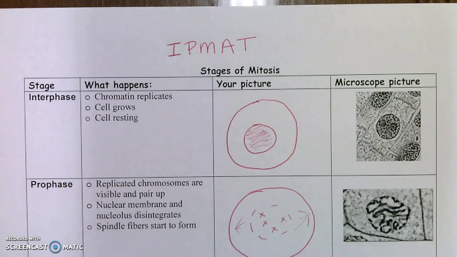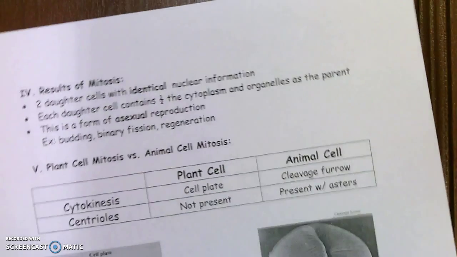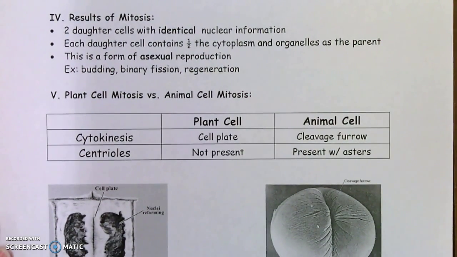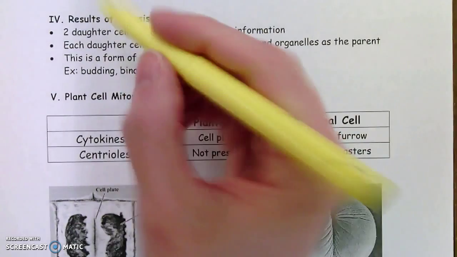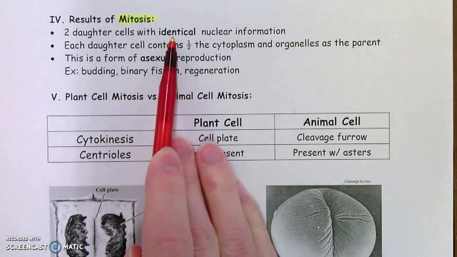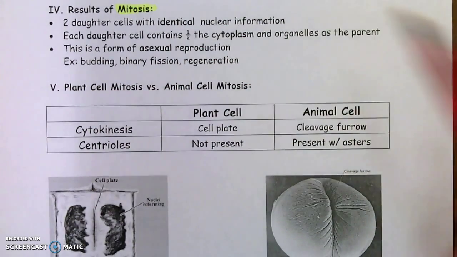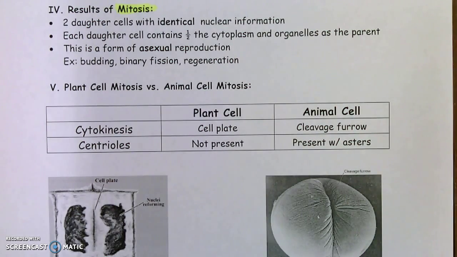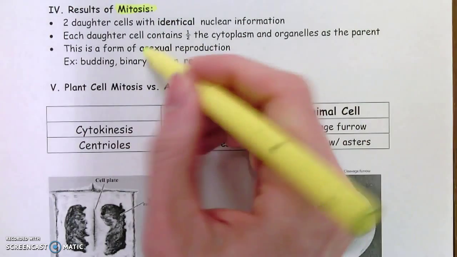It's now time to look at the last page of notes. This is just a general review of the results of mitosis. Okay, again, results of mitosis. So please make sure you realize that this is mitosis. Two daughter cells, you've got identical nuclear information, so the same amount of chromosomes you started with. Each daughter cell does contain about half of the cytoplasm and organelles, but as they grow, all of that will be replenished. Okay? Mitosis is also a form of asexual reproduction.